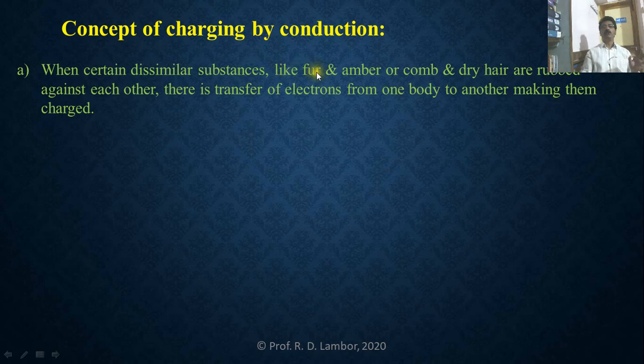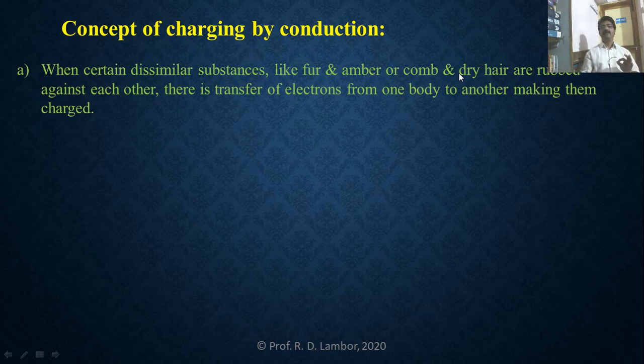Amber and wool, or fur and amber. These are two dissimilar substances. Or rubber comb and dry hair. These are also dissimilar substances. We can take glass rod and silk cloth. We can take ebonite rod and fur. These are the pairs of dissimilar substances.